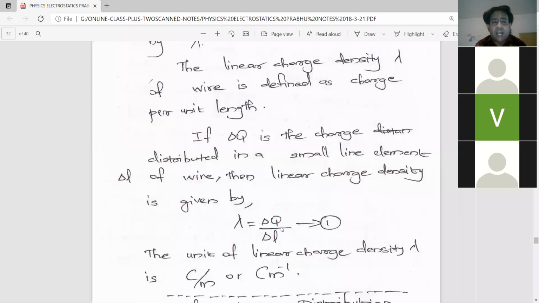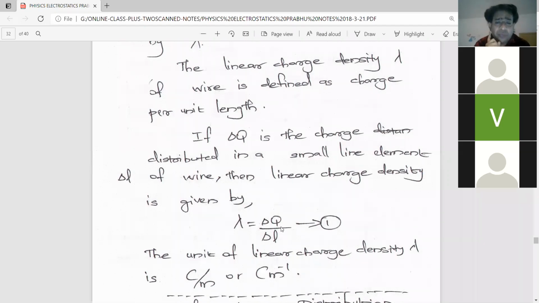Why? Because linear charge density is the charge per unit length. So if delta Q is the charge concentrated in delta L length, then the charge per unit length is obtained by dividing charge by length. Therefore, delta Q by delta L is the equation for linear charge density, denoted by lambda. So, linear charge density lambda is equal to delta Q by delta L.